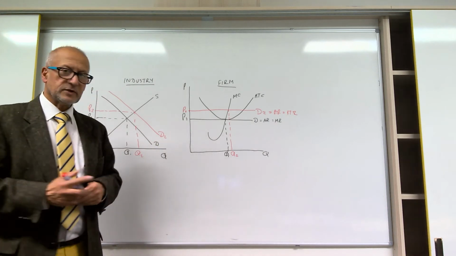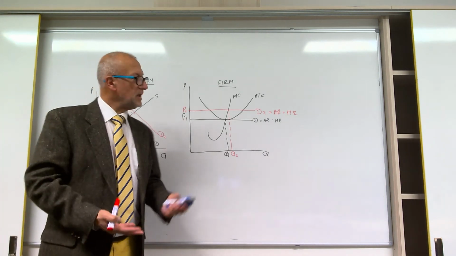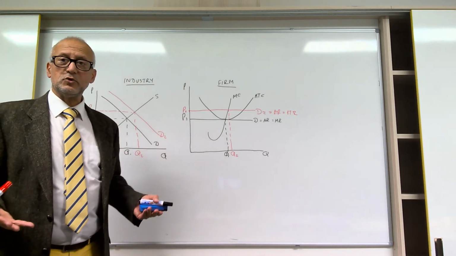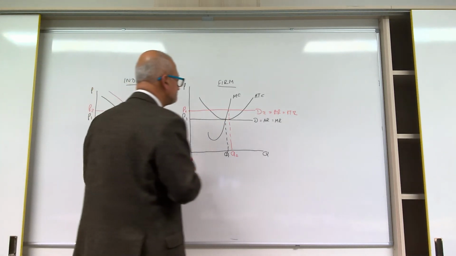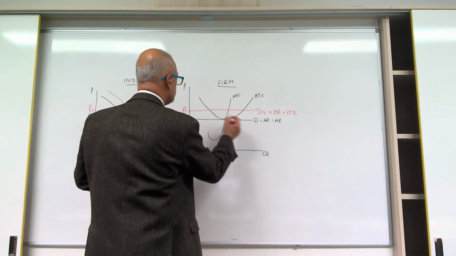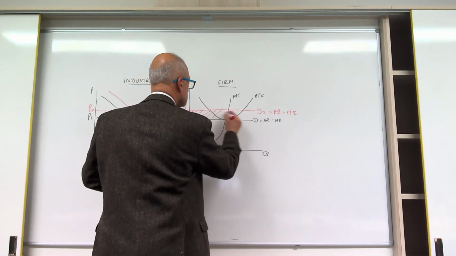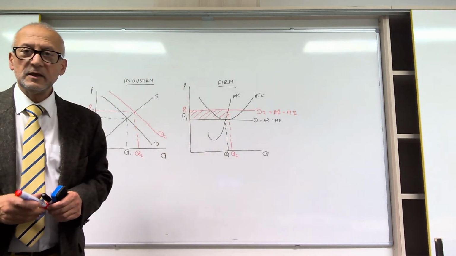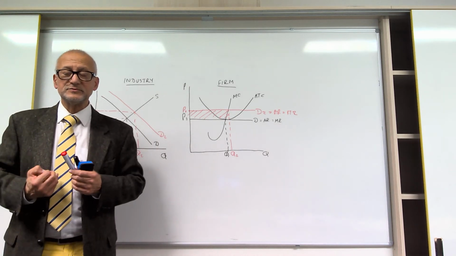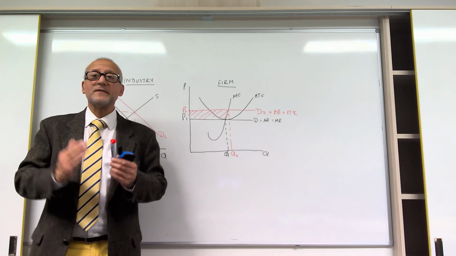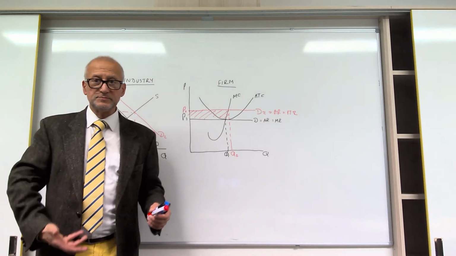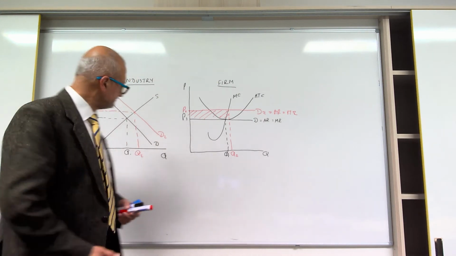Now, you will see a rather peculiar situation happening here because the firm in perfect competition has to make normal profit. But because it's making supernormal profits here, so from the average cost line, it's making supernormal profits here, it's going to attract other firms into the marketplace. And when other firms come into the marketplace, the supply of these beautiful ties increases.